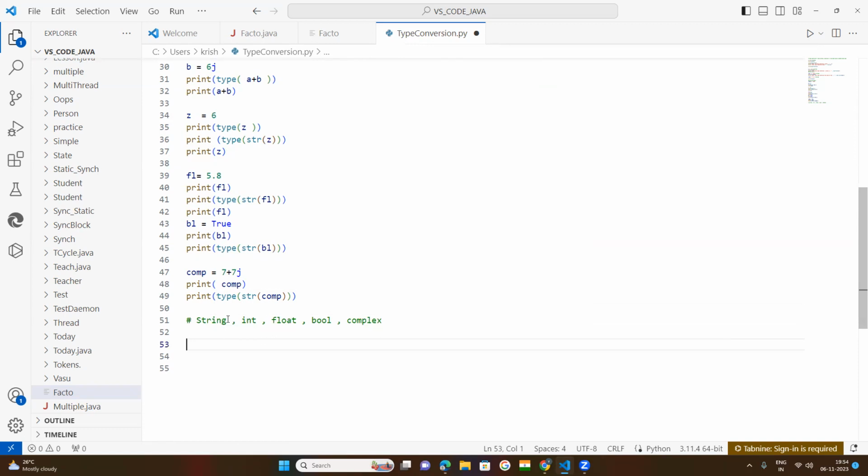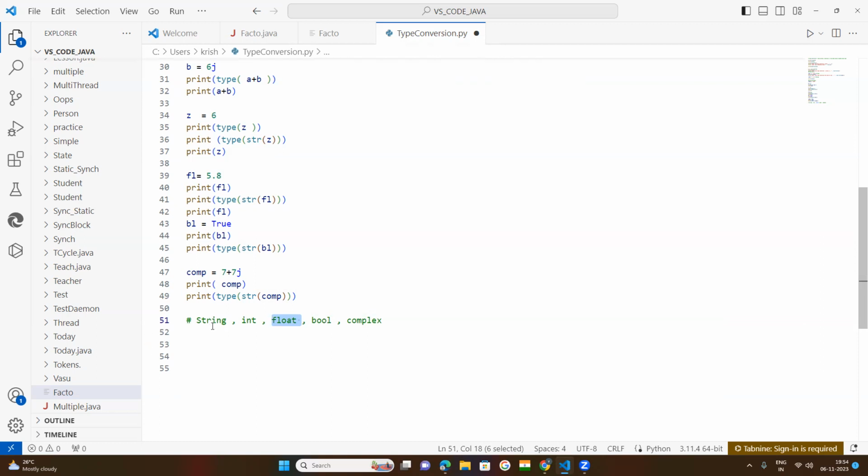So try to understand a string. String means a value in quotation marks. If an integer, float, bool or complex is passed as a value in quotation marks, it becomes a string. If an integer is in quotation marks, it can be converted into int, and can be converted to float. And if the bool value True is in quotation marks, it can be converted into bool.